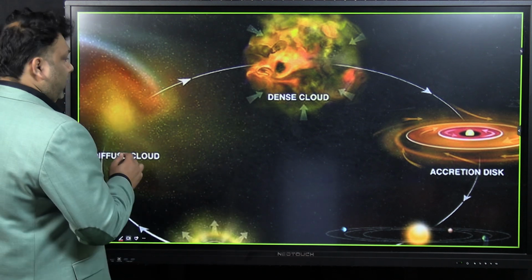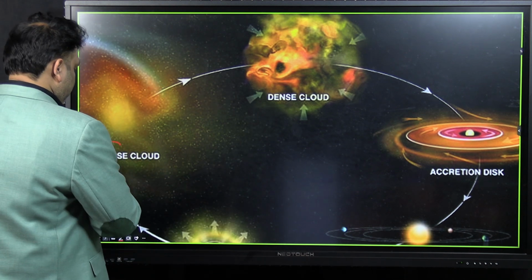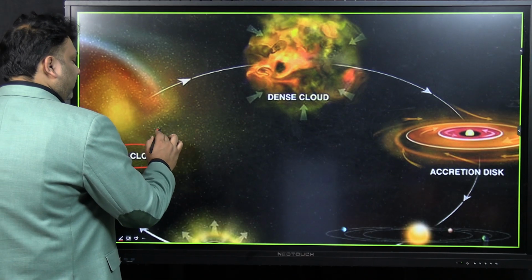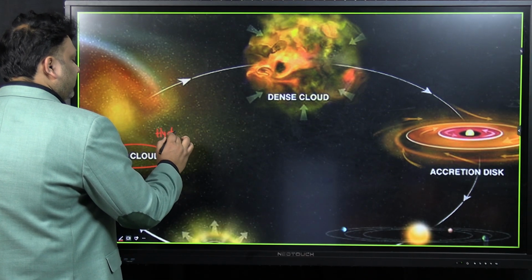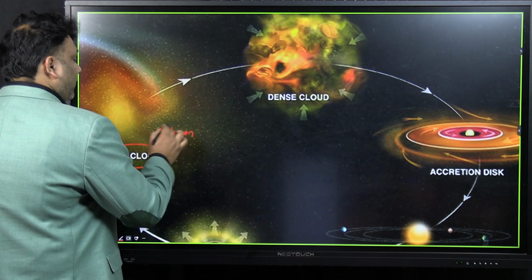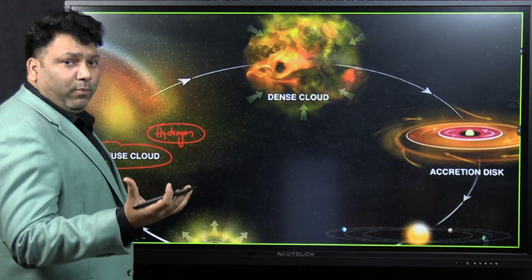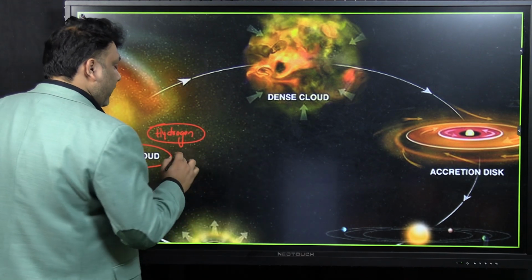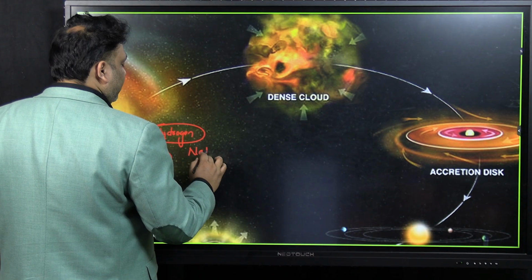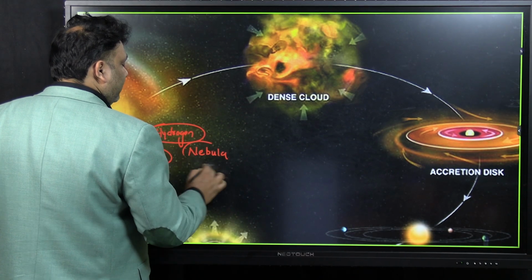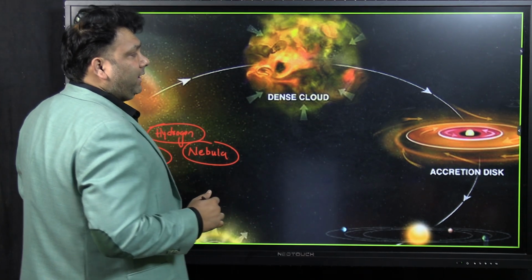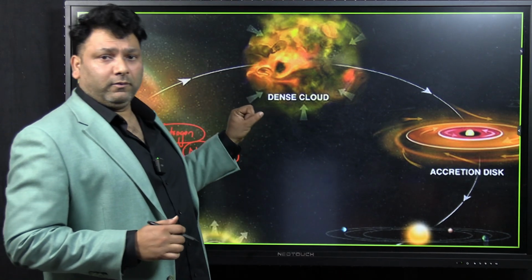See, initially, you have a diffuse cloud. This cloud is made up of hydrogen. And this clump of hydrogen, this dense gas of hydrogen, is called a nebula. Because of gravity, this nebula will come together.